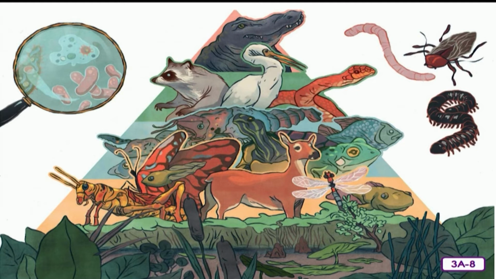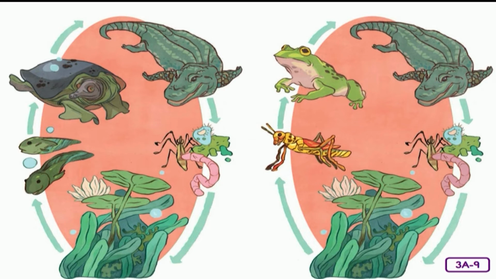We'll take a look at some of those hungry consumers that eat water plants, and see who then feasts on them. Here are some examples of food chains in the wetlands. Tadpoles eat plants. Next, the turtle eats the tadpoles. Then the alligator eats the turtle. Finally, the decomposers break down the alligator, returning nutrients to the soil for producers.